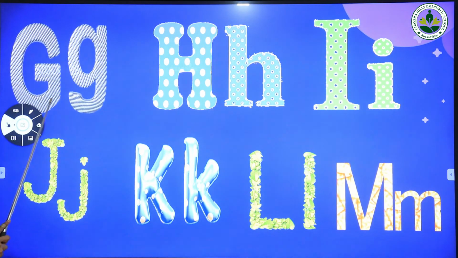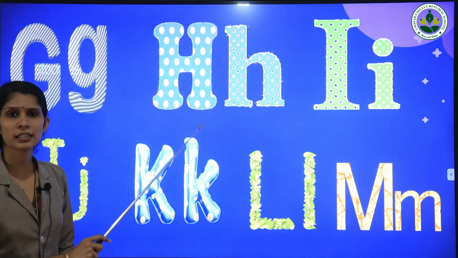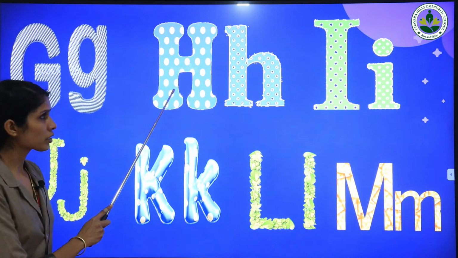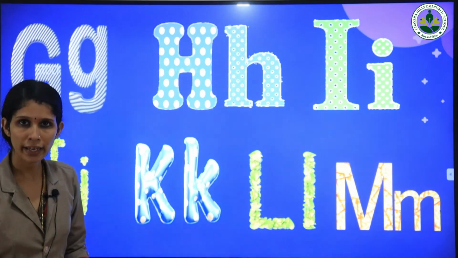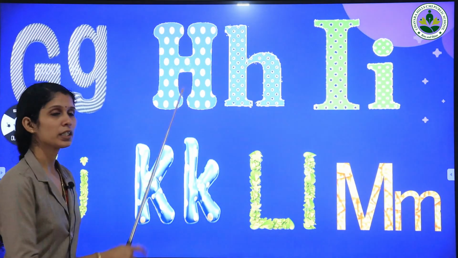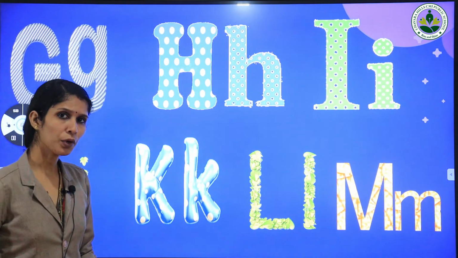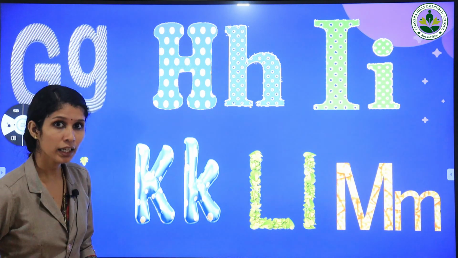Capital letter G, small letter g. What's the sound of letter G? Yes, the sound of letter G is G. And our next letter, which is letter H. Letter H has capital letter H and small letter h. Repeat after me. Capital letter H, small letter h. And what's the sound of letter H? The sound of letter H is H.